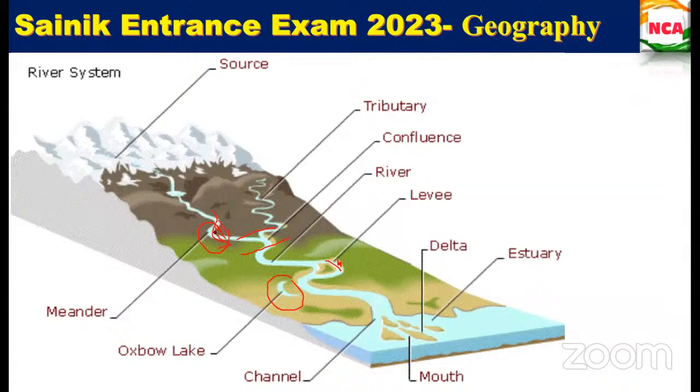It cannot erode this portion, but it is eroding from here, so this region now gets joined. After that, the mainstream flow will be like this, and this part will be detached. That is the oxbow lake.